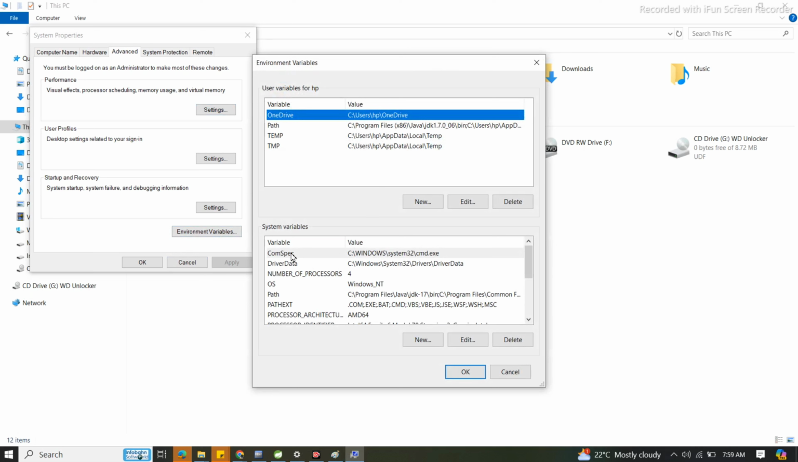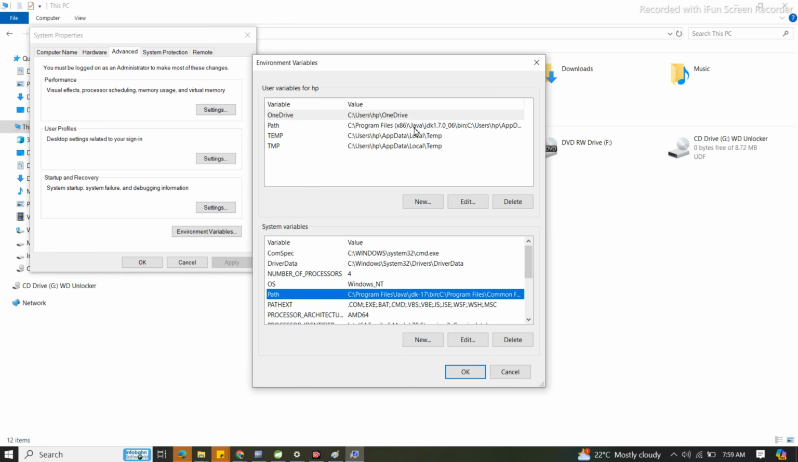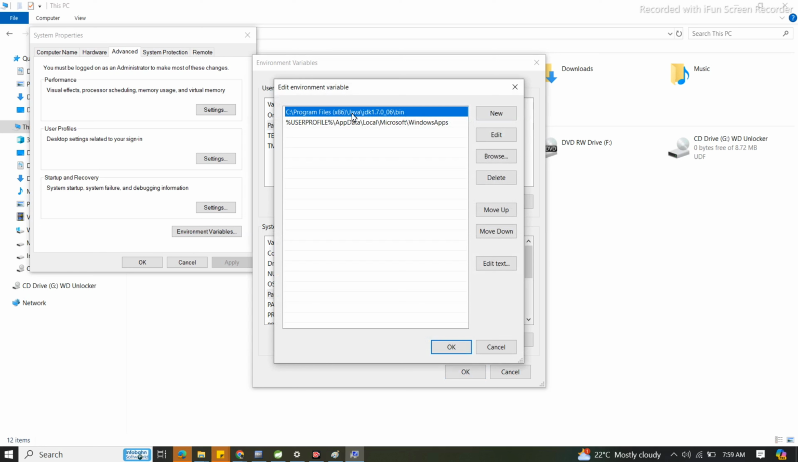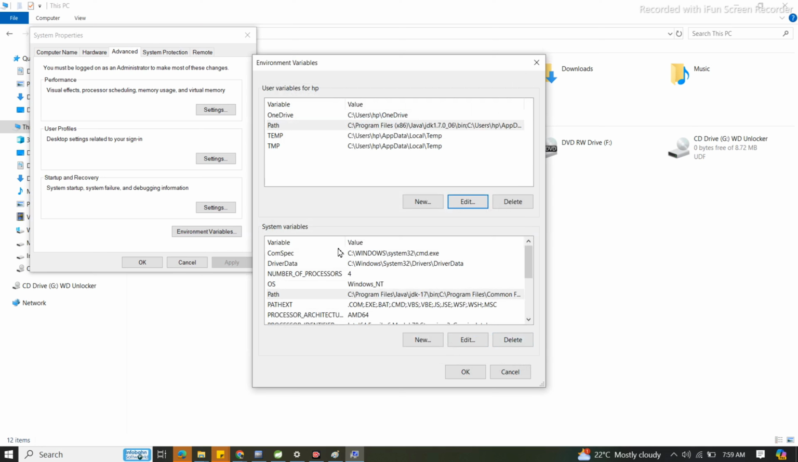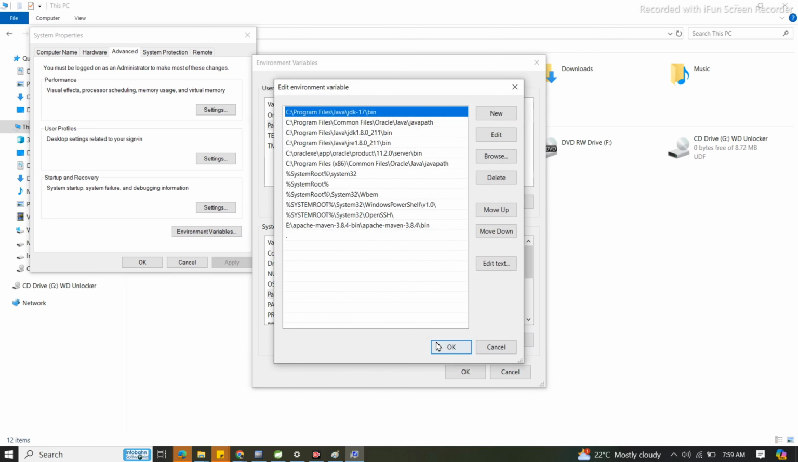Here we can see System variables and User variables. What is the difference between system variable and user variable? See, in system variables you can see Path is already there, and here also Path is already there. If we edit these, Java 17 would automatically come, but we need to set it in system variables. So just click on Path in the System variables section and click Edit.